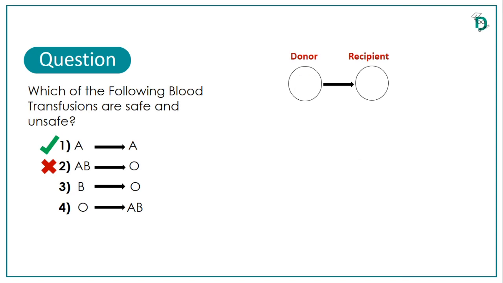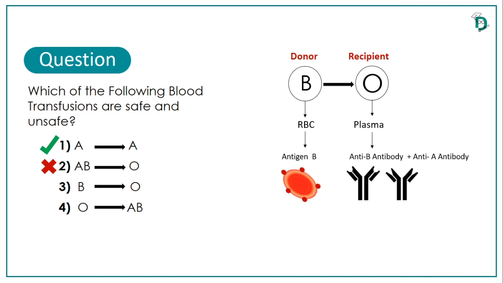Now let's check the third part of this question, where a person with blood group B is donating blood to a person with blood group O. Of the donor, I will consider antigens that are present on his RBCs, and in case of blood group B, antigen B is present on the surface of RBCs. Of the recipient, I will consider plasma that contains antibodies, and in case of blood group O, both anti-B and anti-A antibodies are present in plasma.